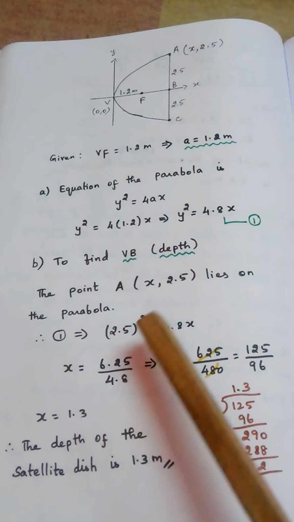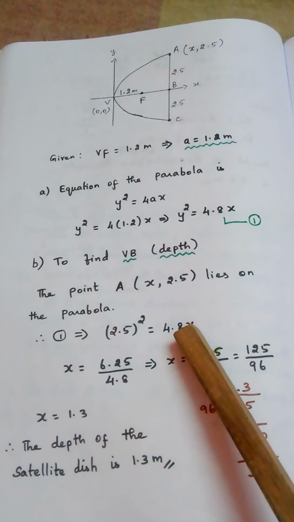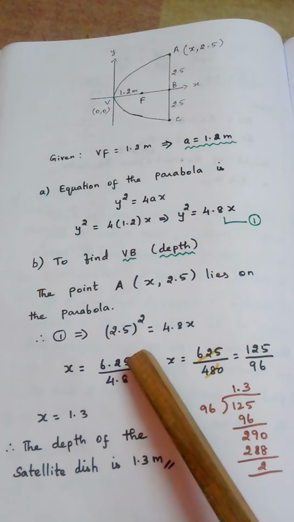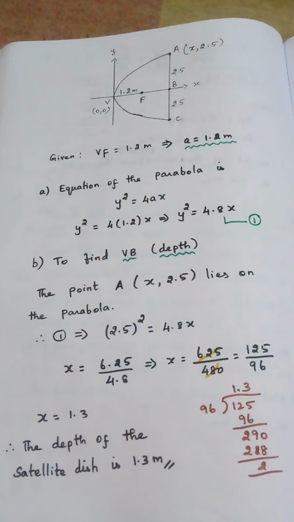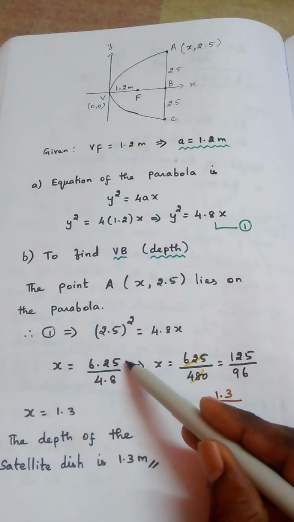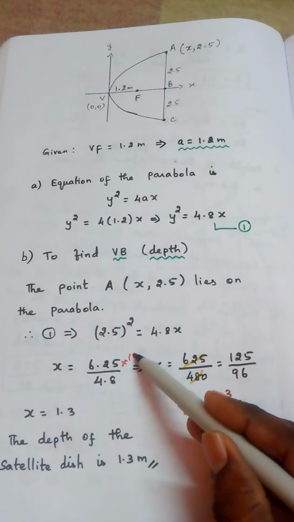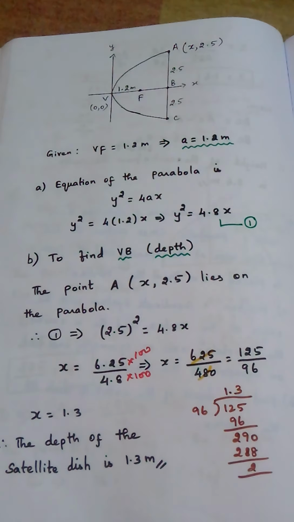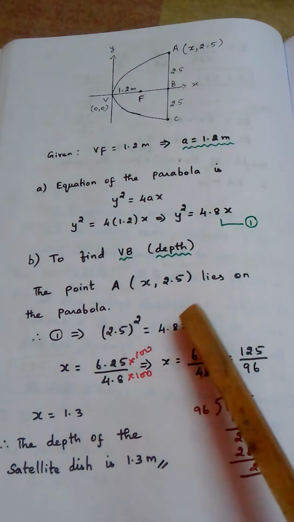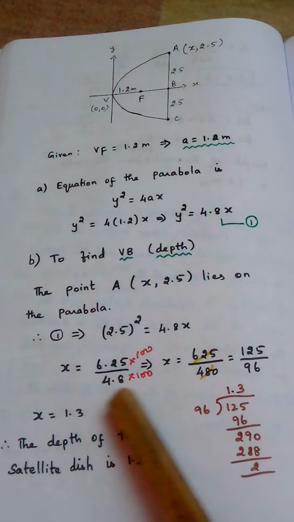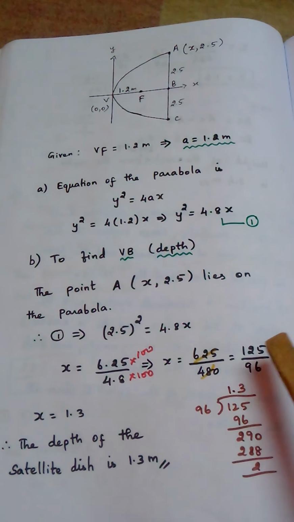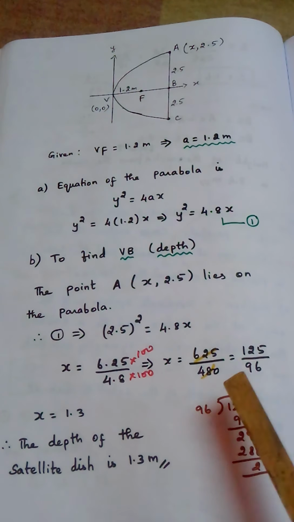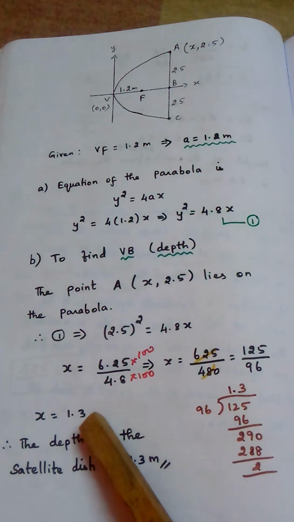Simplifying this, 2.5 whole square is 6.25. 4.8 comes to division. Multiply and divide by 100, into 100 and into 100. So that we will get 625 by 480. Again cancelling by 5, 125 by 96. Dividing these two, the answer is 1.3. So x is equal to 1.3.